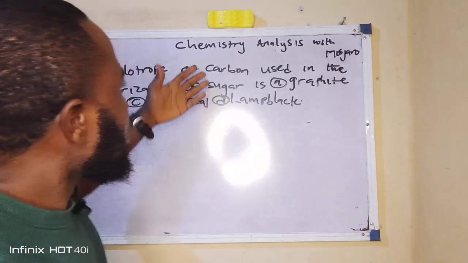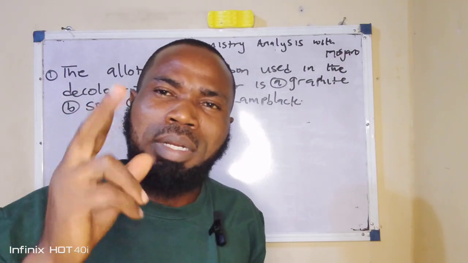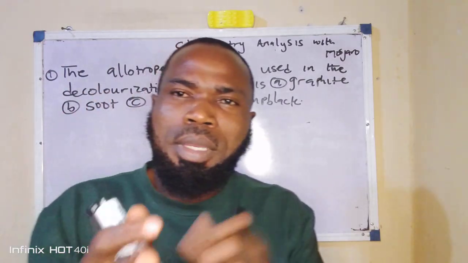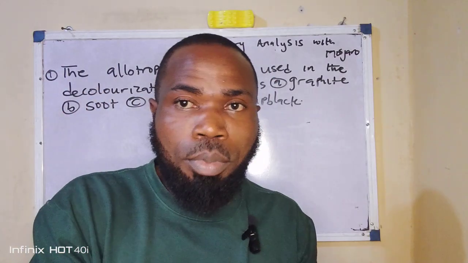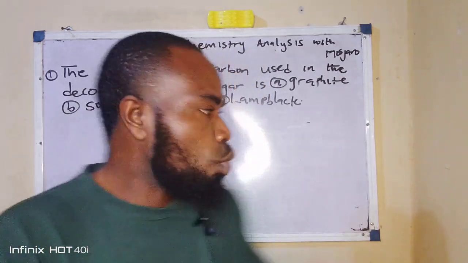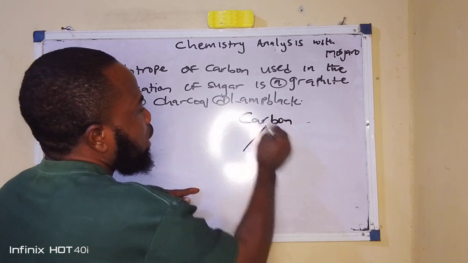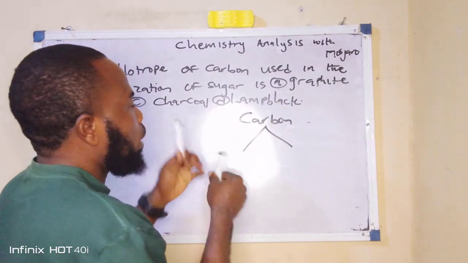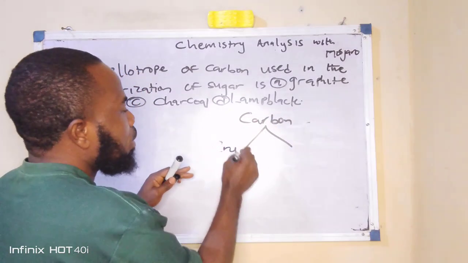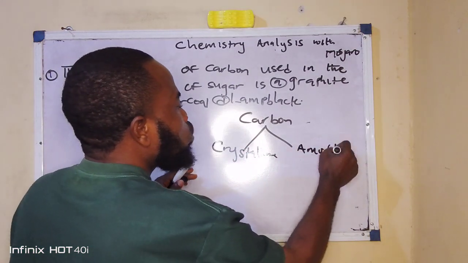Now, we have said that carbon exhibits allotropy. There are two crystalline forms of carbon. We have the diamond and, of course, the graphite. So if I want to look at carbon now, I can say that carbon exhibits two forms of allotropy. We have the crystalline allotropes of carbon, then we have the amorphous allotropes of carbon.